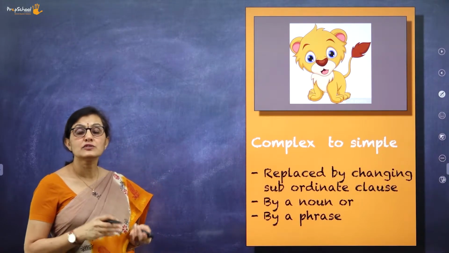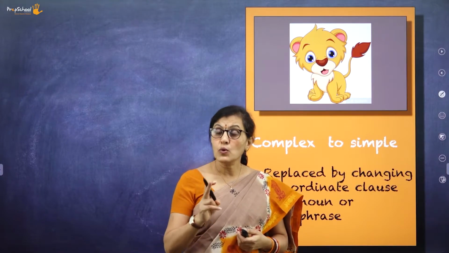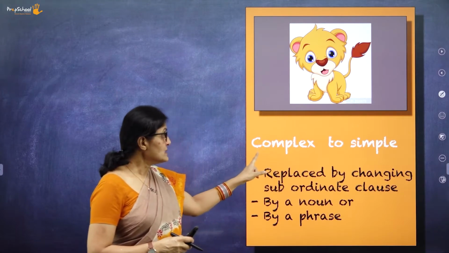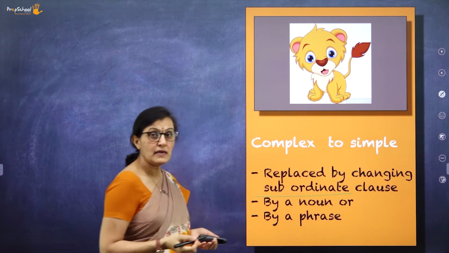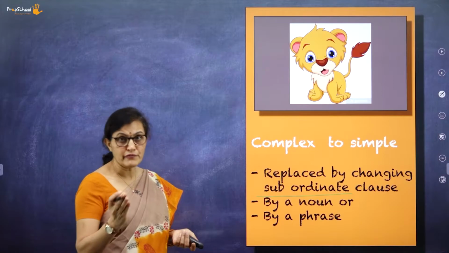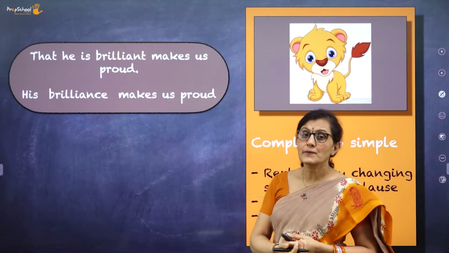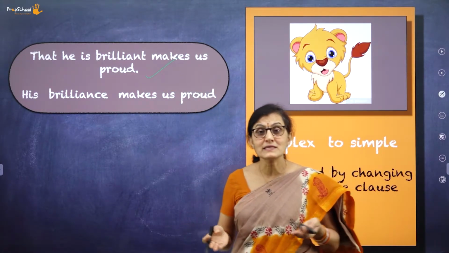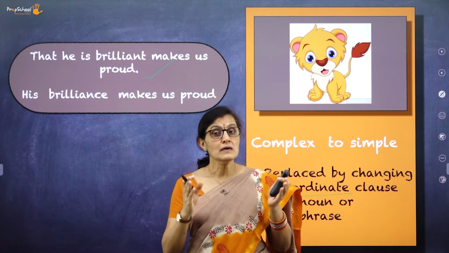Complex to simple. What did I tell you all? A complex sentence has a verb plus two more verbs, isn't it? So, this sentence gets replaced by a subordinate clause once again. The subordinate clause can be a noun or it could be a phrase. You will understand with an example. "That he is brilliant makes us proud." It's a complex sentence. Will we ever speak like that?